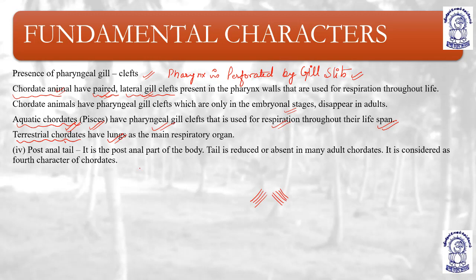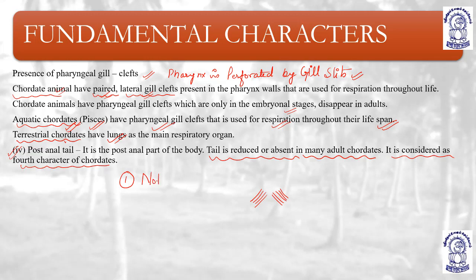Post-anal tail: the fourth fundamental character is that they should have a post-anal tail. It is the post-anal part of the body, meaning the posterior terminal part of the body. The tail is reduced or absent in many adult chordates. It is considered the fourth character of the chordates.